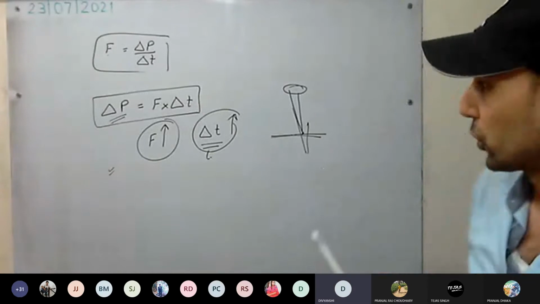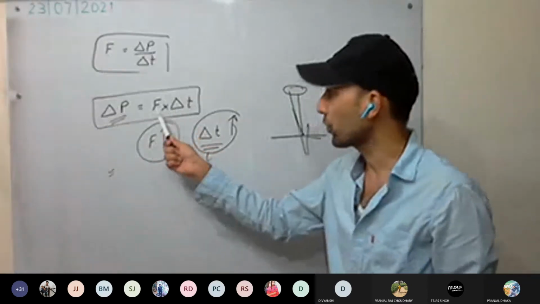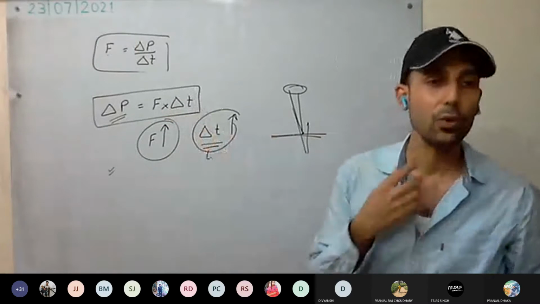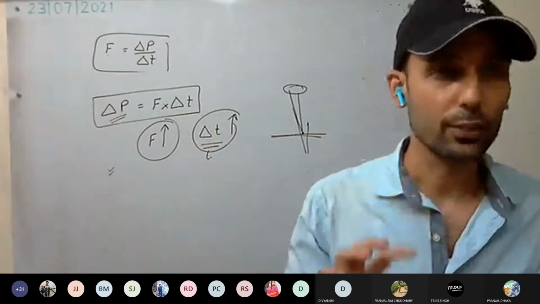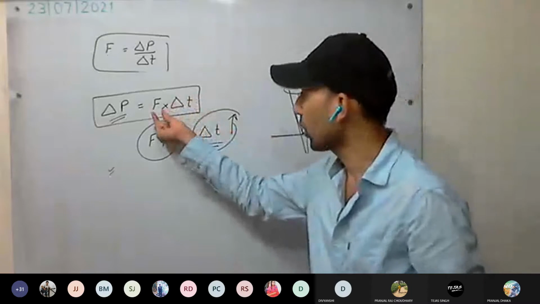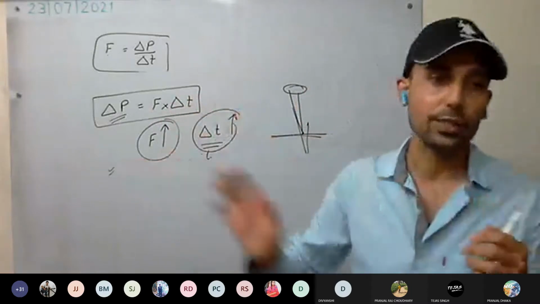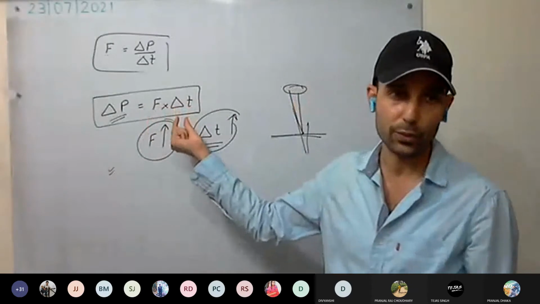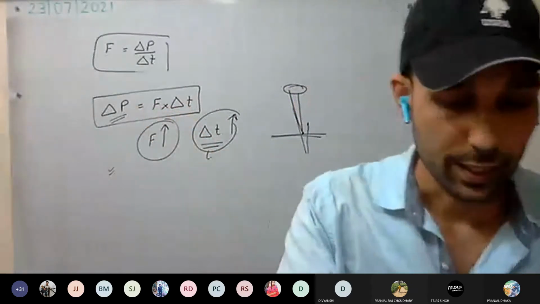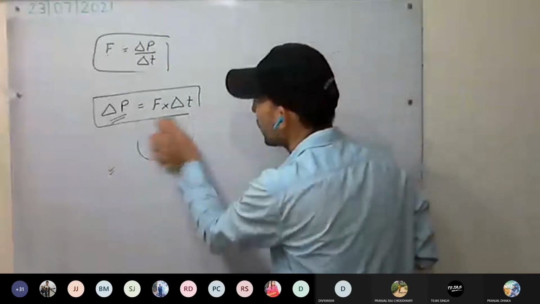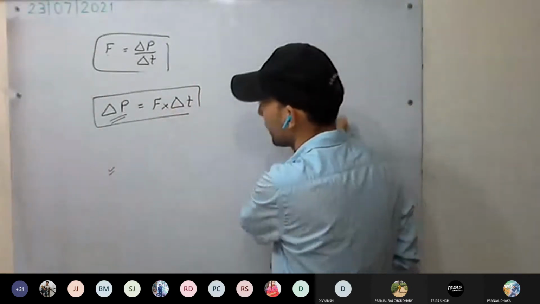So here we are applying force of large magnitude for very small duration. Or we can apply small force for very large duration. In this application, mainly we apply large force for very short duration, and momentum is there. Now see here different examples where we are going to increase the time duration.